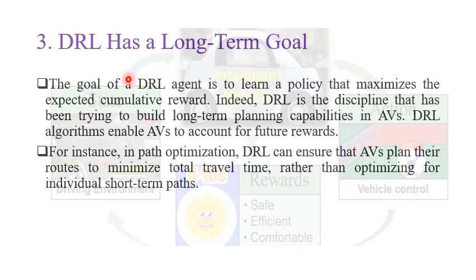Okay, the third motivation is that DRL has a long-term goal. This is what distinguishes deep reinforcement learning from optimal control theory. The goal of a DRL agent is to learn a policy that maximizes the expected cumulative reward. Indeed, this is a very important sentence. DRL is the discipline that has been trying to build long-term planning capability in autonomous vehicles.